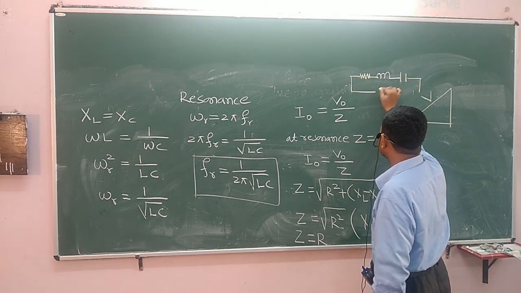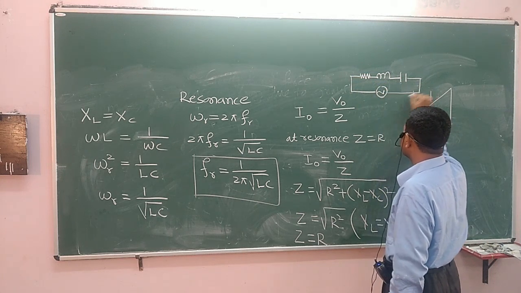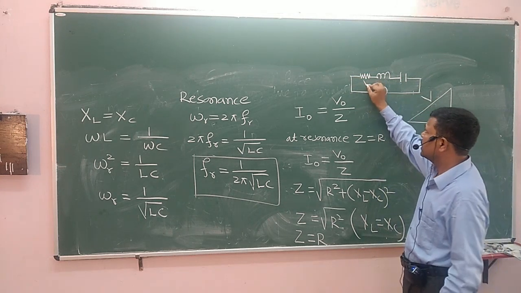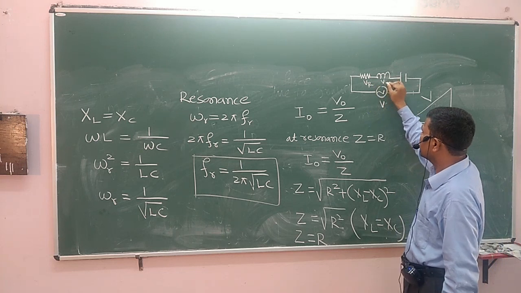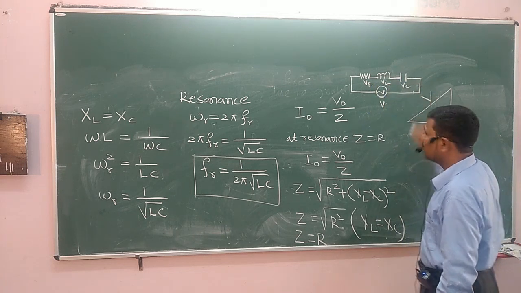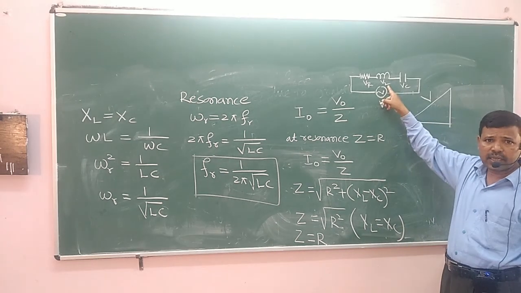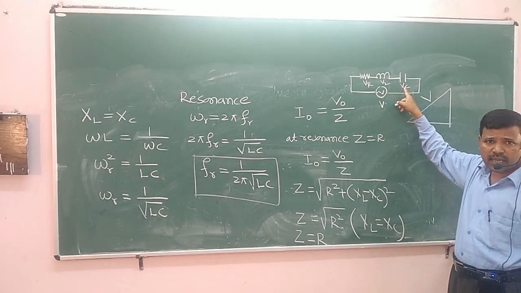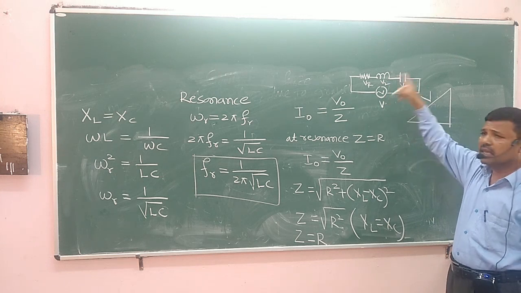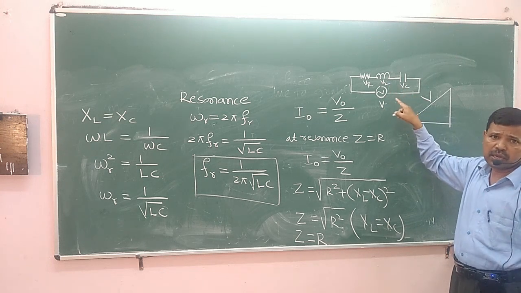This is the net voltage. Here it is VR, here it is VL, here it is VC. When voltage across the inductor is equal to voltage across the capacitor, then this LCR circuit behaves like a resistive circuit.